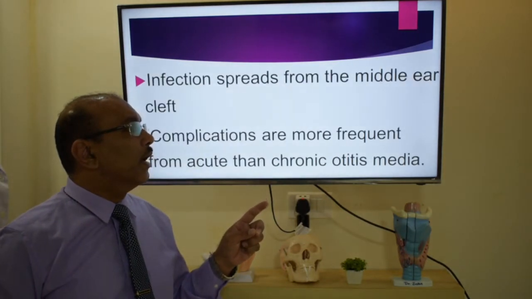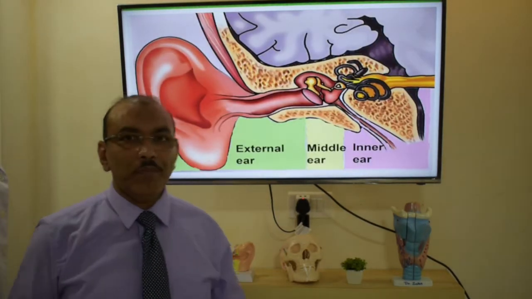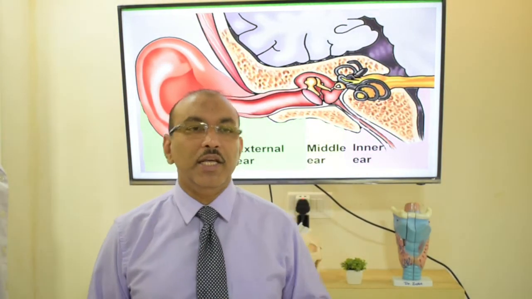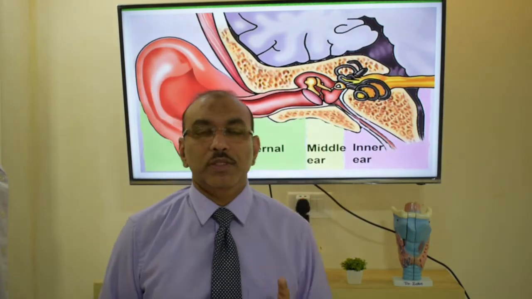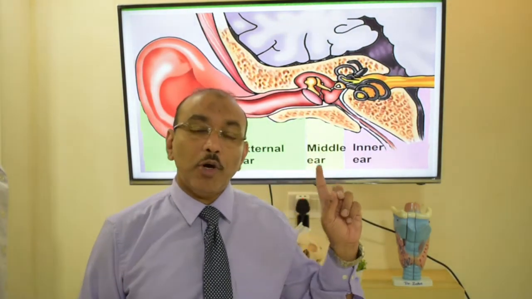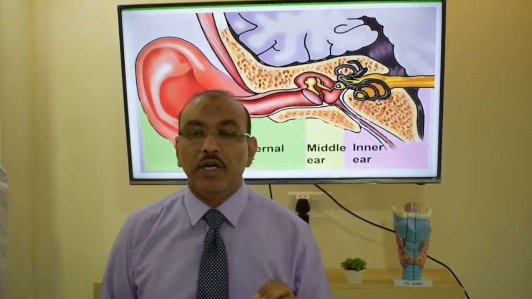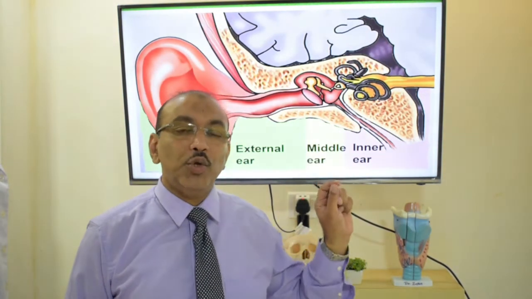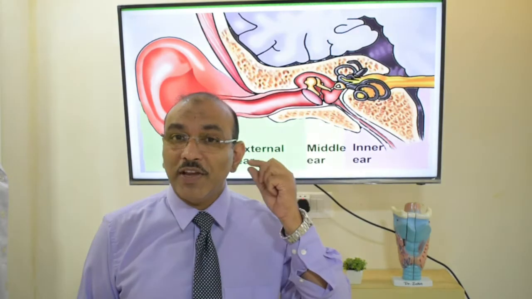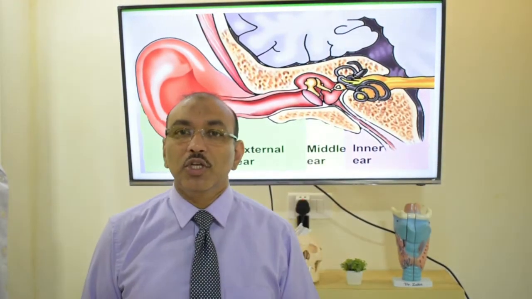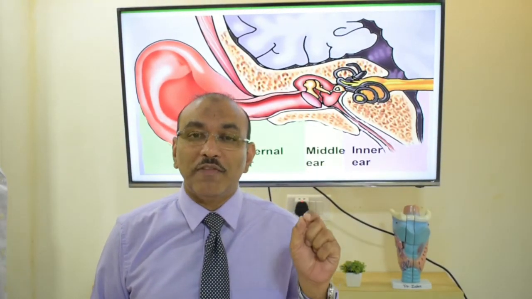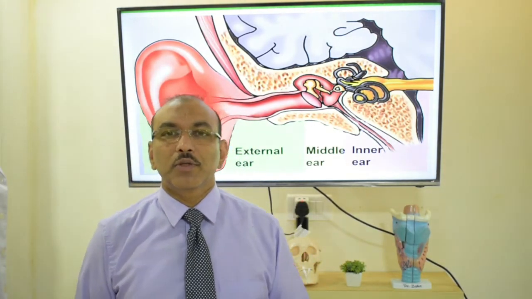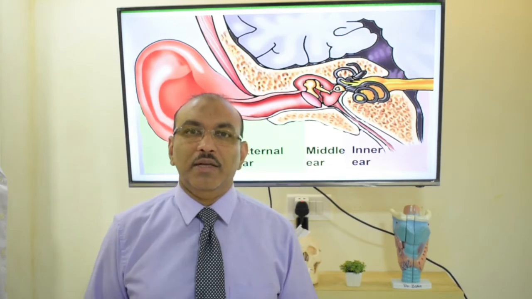Just like I told you before, I am standing on the right side middle ear. So inside the middle ear, you have 3 small bones. The possibility of these small bones being eroded results in hearing loss. And just next to that, you have a nerve. There is a facial nerve which supplies the face. So if there is damage or involvement of the facial nerve, it results in facial nerve palsy. So that is about the structures in the middle ear.